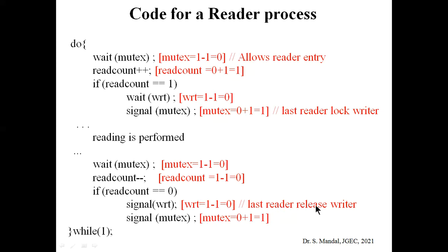The reader can release the writer. So you can see that when the reading is performed, the first reader locks the writer and the last reader releases the writer. After that, again the writer can access the writing process or a reader can access the reader process.